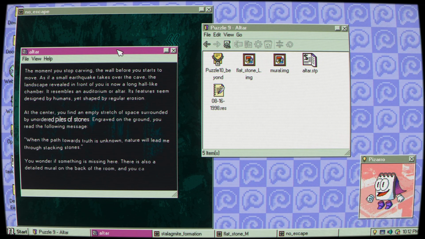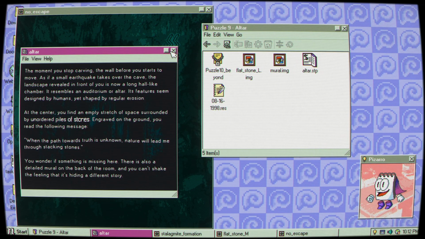At the center, you find an empty stretch of space surrounded by unordered piles of stone. Engraved on the ground, you read the following message. When the path toward the truth is unknown, nature will lead me through the stacking stones. You wonder if something's missing here. There is also a detailed mural on the back of the room, and you can't shake the feeling it's hiding a different story.